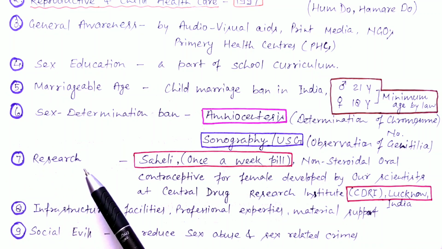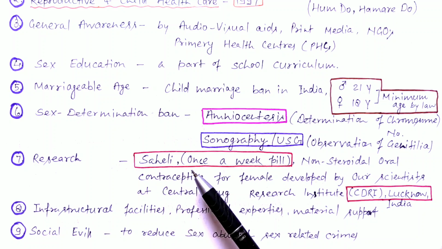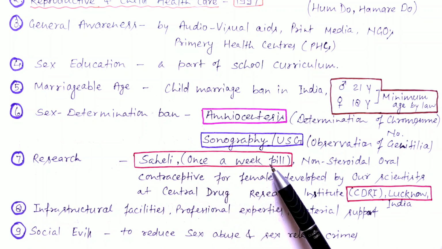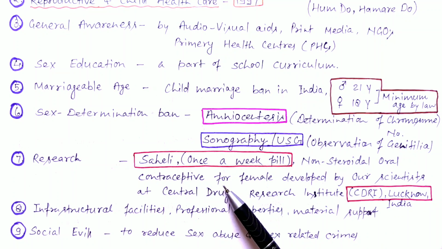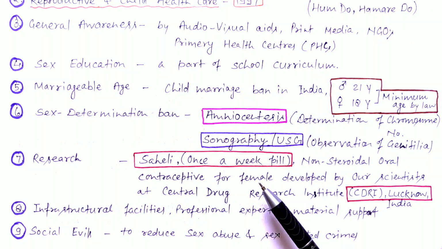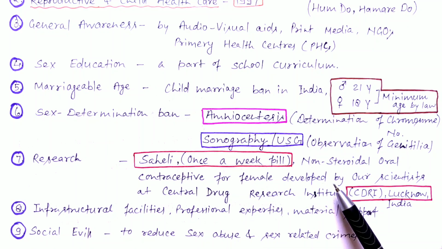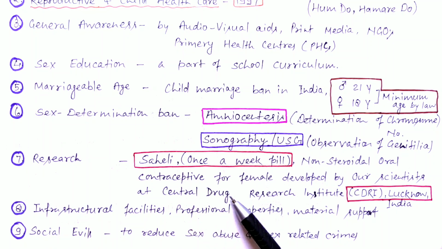Next is about research work. Saheli, also known as the once a week pill, is a non-steroidal oral contraceptive used by females for stopping pregnancy temporarily. This pill was developed by our scientists at CDRI, that is the Central Drug Research Institute, Lucknow. So this abbreviation and the location of this institute are very important.